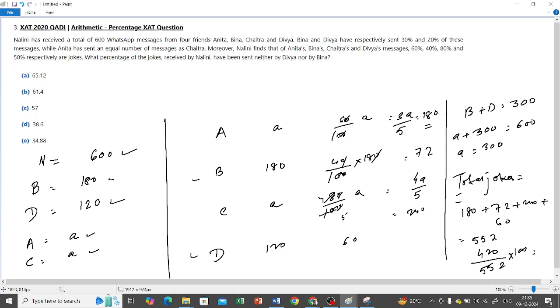Okay, so this is an easy calculation. I'm just doing it quickly. Why is 76 coming? The calculation is wrong.